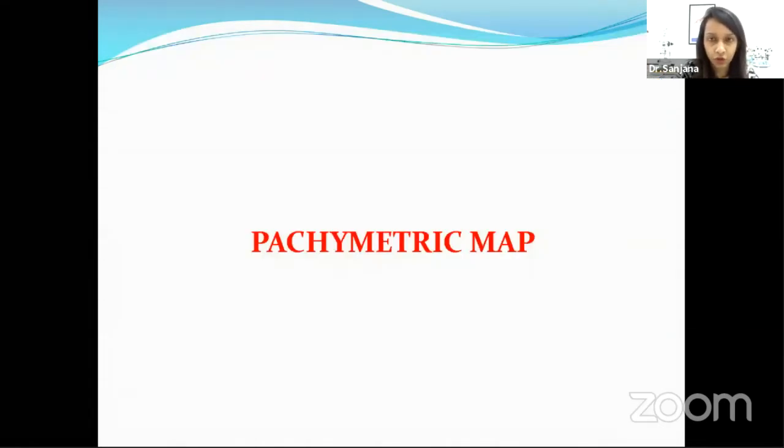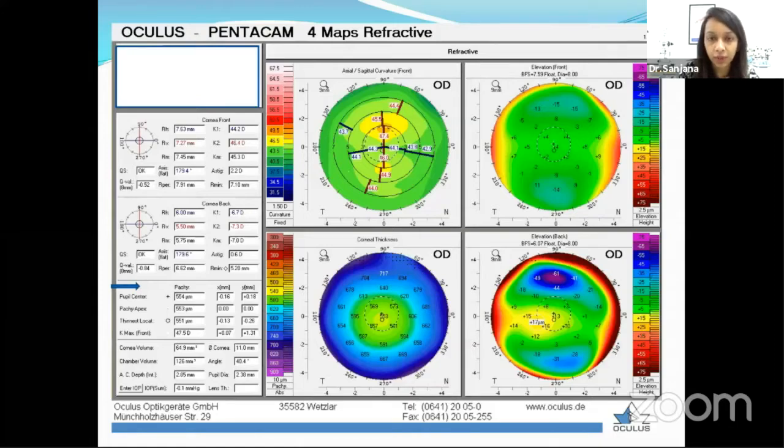So the next is moving on to the pachymetric map. Now in the pachymetric map, basically this is the corneal thickness, and we also have the values mentioned over here on the left side. Now we have different things, as in the pachymetry at the pupillary center, pachymetry at the apex, and then we have the thinnest location. What is more important for us, especially for refractive surgery planning, is the thinnest pachymetry. And in this case, we see the thinnest pachymetry is 551.